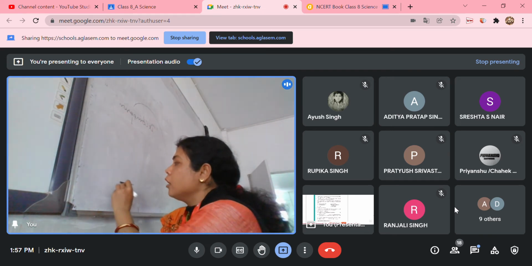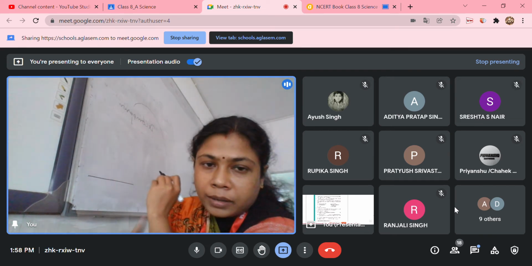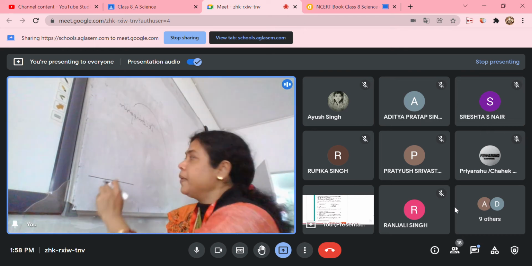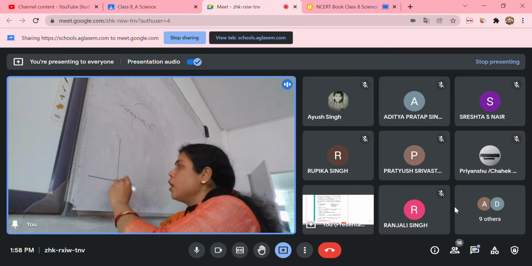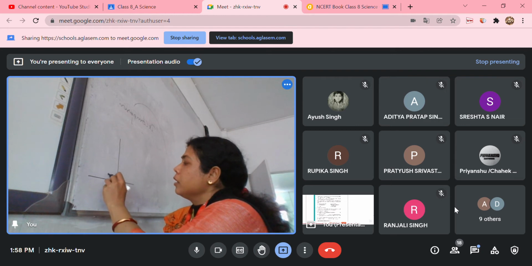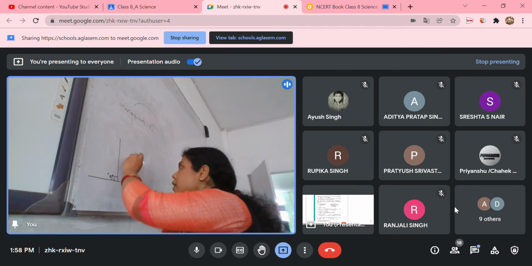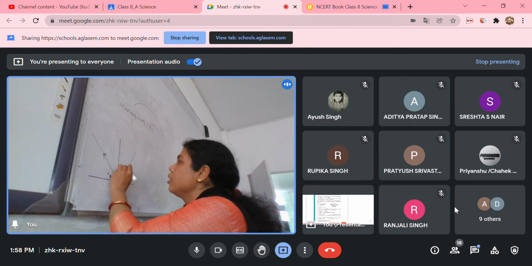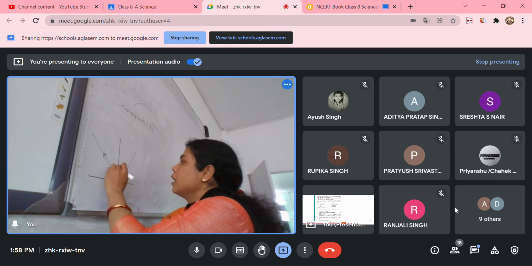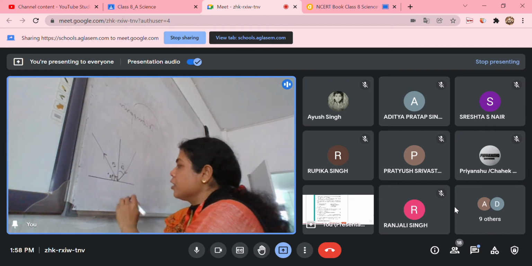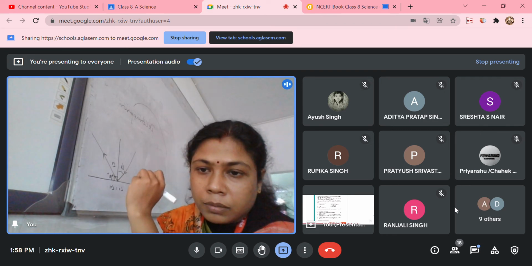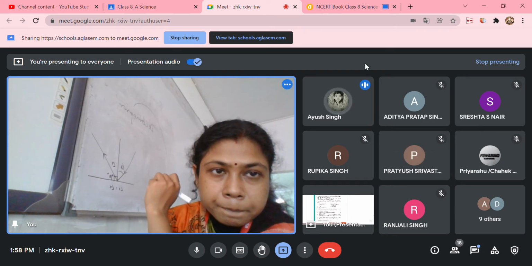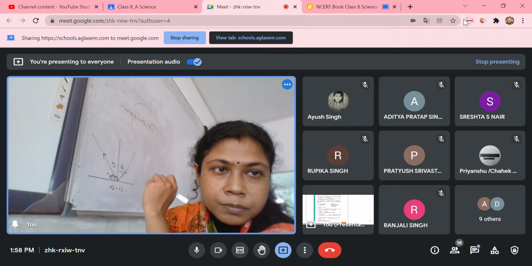Children, if the laws of reflection come, you have to draw the diagram also. So you are going to draw a plane. You are going to draw a normal that is perpendicular, an incident ray, and a reflected ray. You have to show the angle of incidence and the angle of reflection, and write that angle of incidence equals angle of reflection. Am I clear? Yes, ma'am. Okay, next question, Ayush.